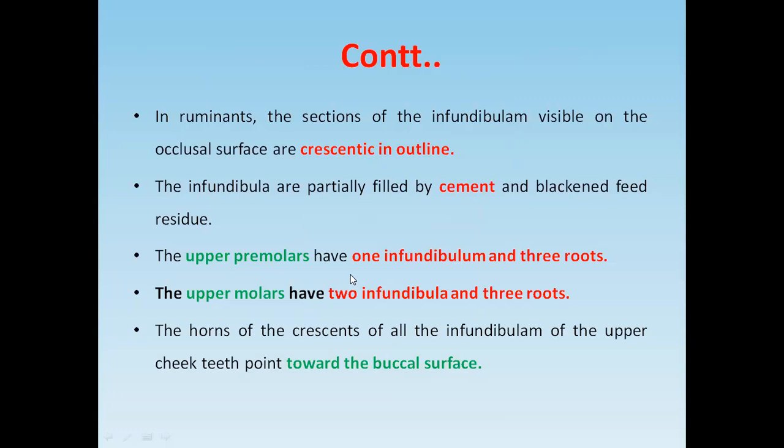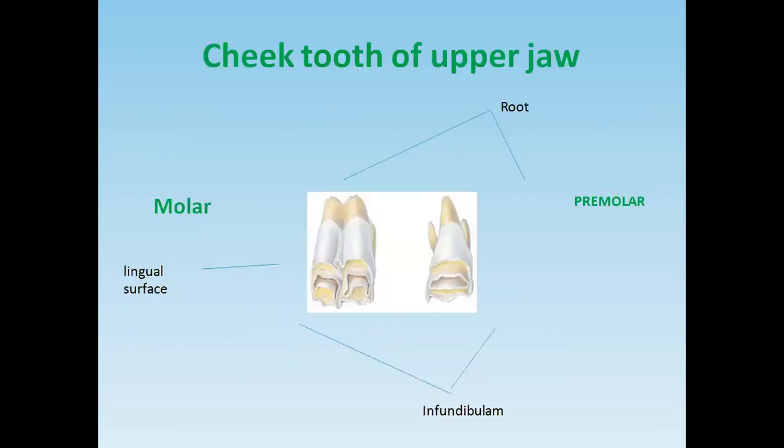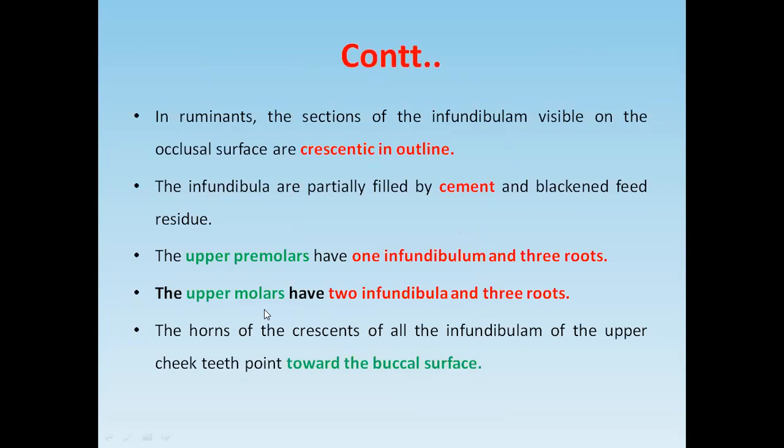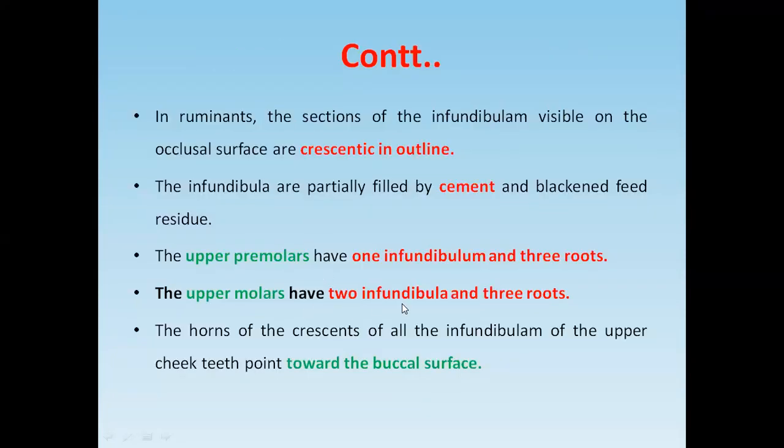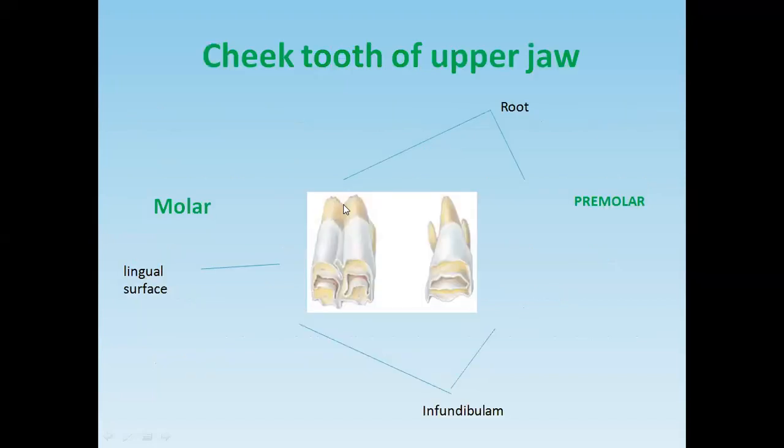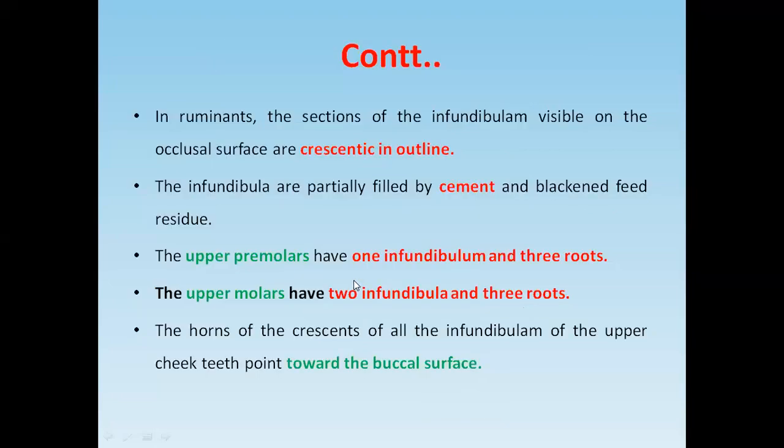The upper premolar, I told you, has one infundibulum and three roots. You see, this is the premolar, with one infundibulum and three roots. And here is the upper molar. This upper molar has two infundibulum and three roots. Here also three roots, and the difference is that there are two infundibulum.